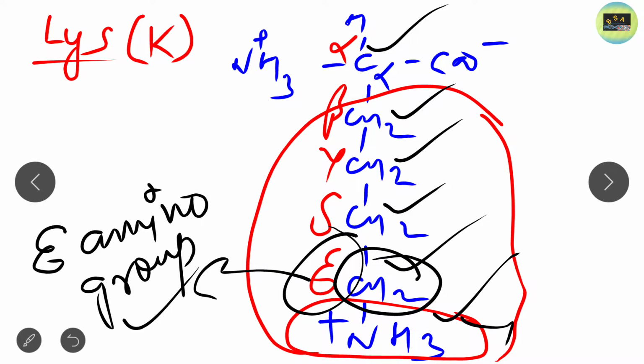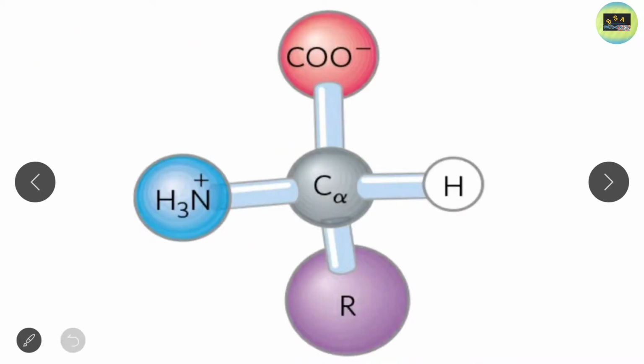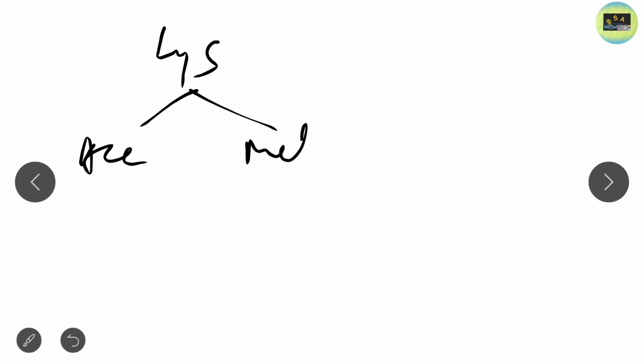So what is the main function of lysine? Basically, lysine undergoes modification, that is acetylation and methylation. Clear? Note it down. Now next we will look at the structure of arginine.